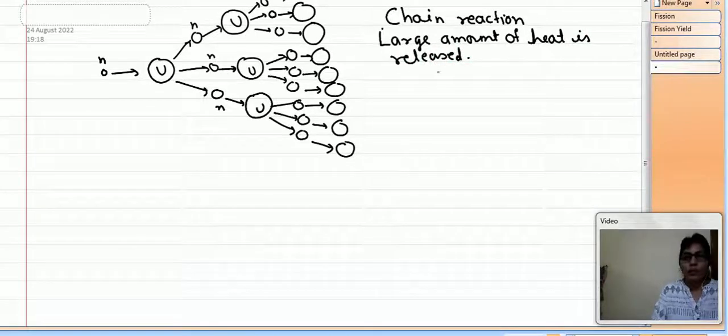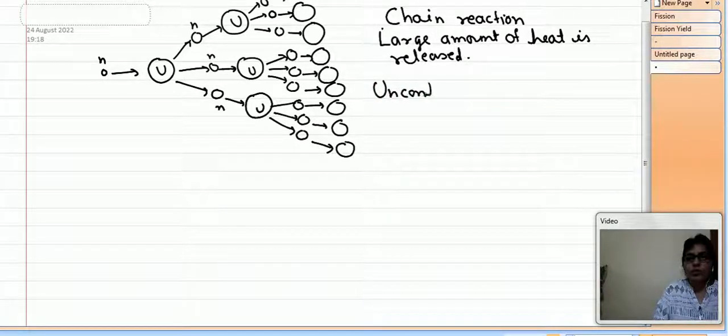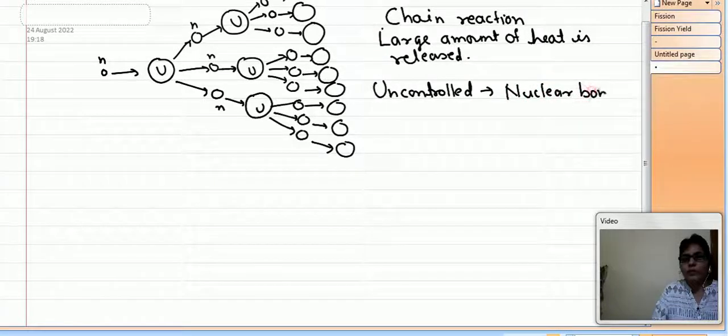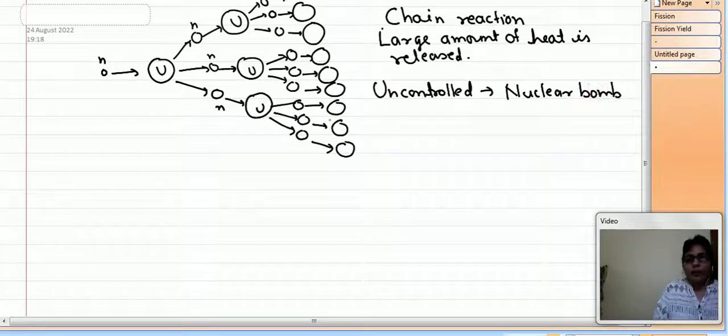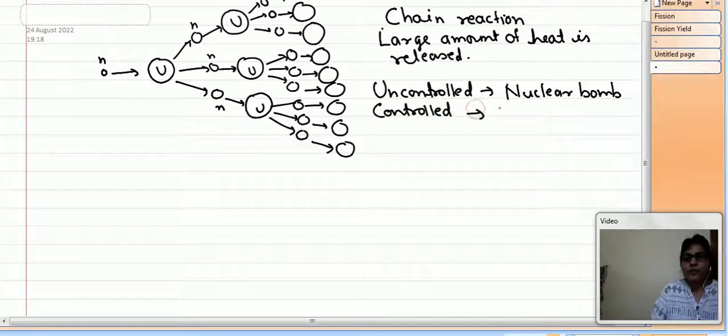Now this heat can be utilized anywhere. If it is uncontrolled, then it will form a nuclear bomb. And if it is a controlled reaction, then this can be utilized in a nuclear reactor.